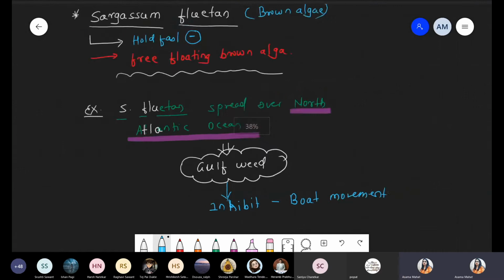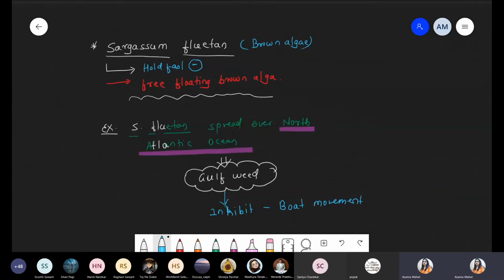So first of all, we complete this part. We are talking about Sargassum fluitans. What is Sargassum fluitans? Sargassum basically is a brown algae. We are talking about a specific species, that is fluitans. These species lack the holdfast, so that's why this fluitans species is a free floating brown algae. To explain this, we take one example of where it is present. It is the best example of free floating, so it can go anywhere. We are talking about one specific area, the North Atlantic Ocean. Inside this North Atlantic Ocean, it is also called the Gulf weed. Sargassum fluitans is also called the Gulf weed.